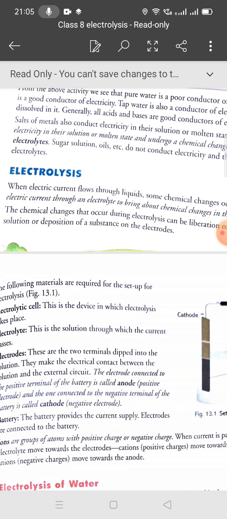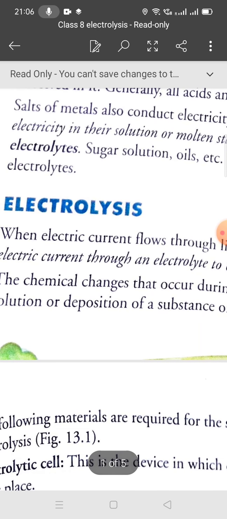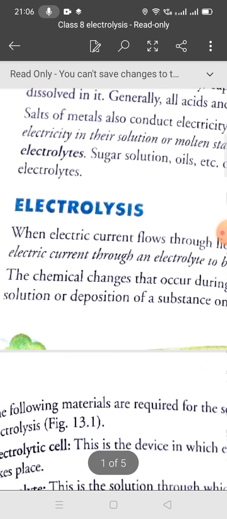So the substances that conduct electricity in their solution or molten state and undergo a chemical change during the process are known as electrolytes. And what do you mean by electrolysis? The process of passing electric current through an electrolyte to bring about a chemical change in the electrolyte is called electrolysis. So first you should know what an electrolyte is and what the process of electrolysis is.